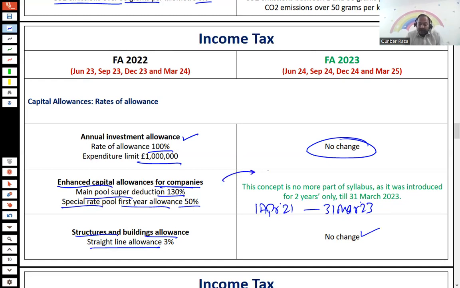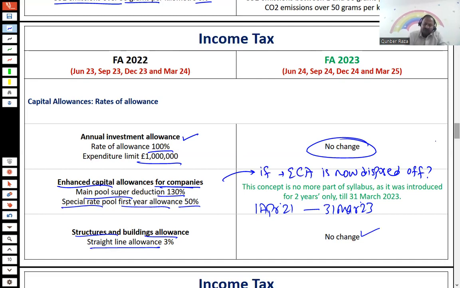However, instead, now the applicable concept is, what if assets on which ECA was claimed are now disposed of? So I purchased the asset on which ECA was claimed. Now that particular asset is disposed of. What will be the implications of the disposal of assets? So this is something which is now applicable in the TX and ATX exam.